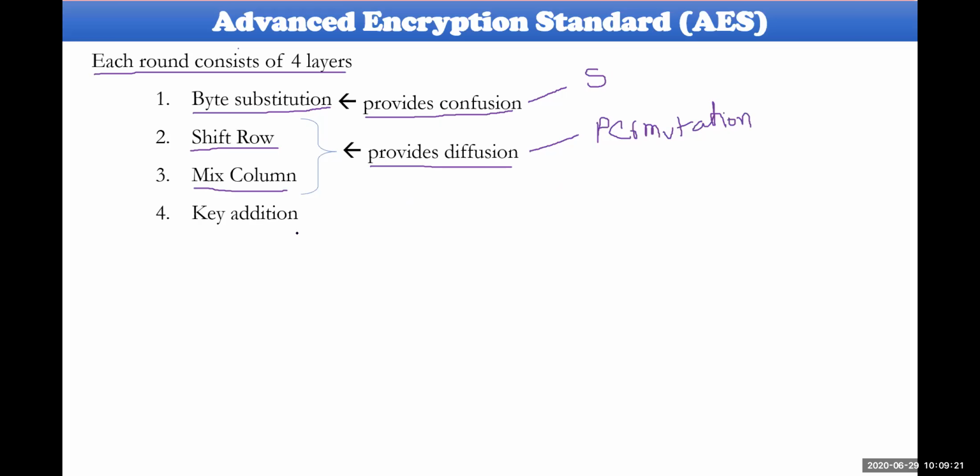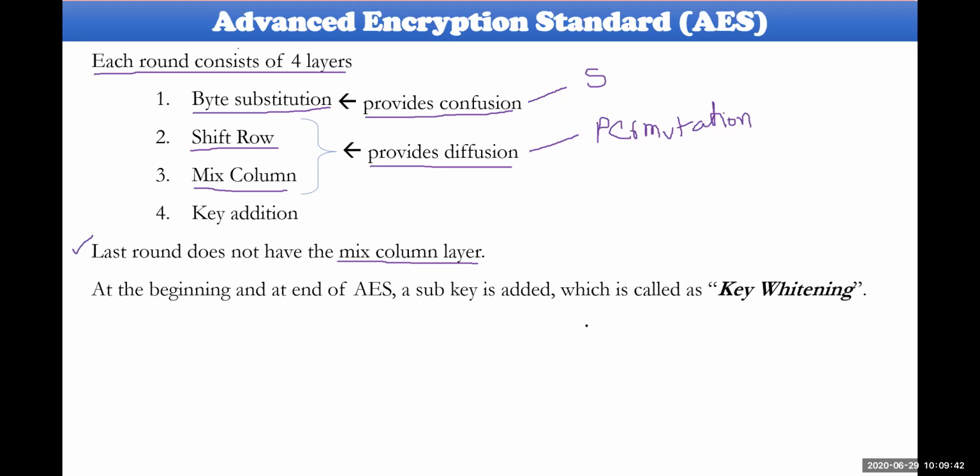And this particular process will be continued for several rounds. As I just gave before, the last round does not have any mix column layer. That is the point you need to observe here.